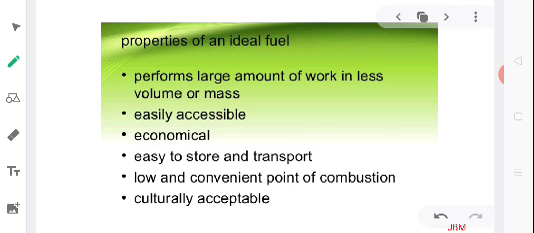Let us begin our discussion with understanding what is a good source of energy or an ideal source of energy. We can replace the word good source of energy or ideal source of energy with a good fuel or an ideal fuel. Let us first of all define a source of energy. A source of energy is one which can provide sufficient amount of energy in a convenient form for sustained use over a long period of time.